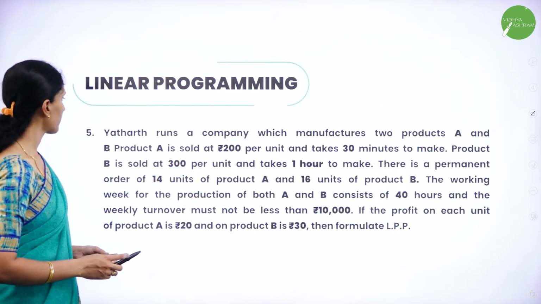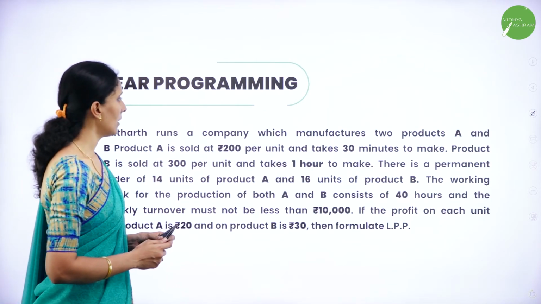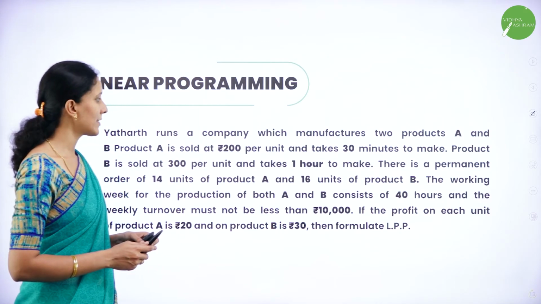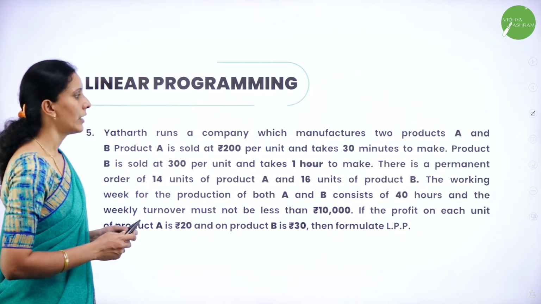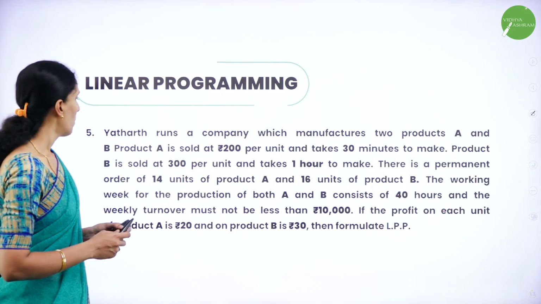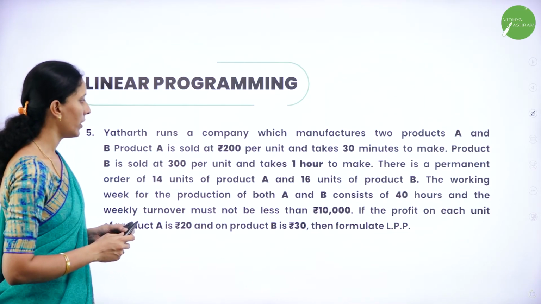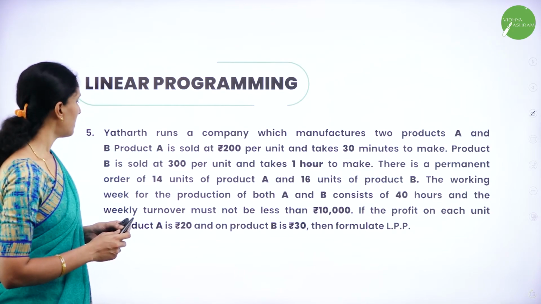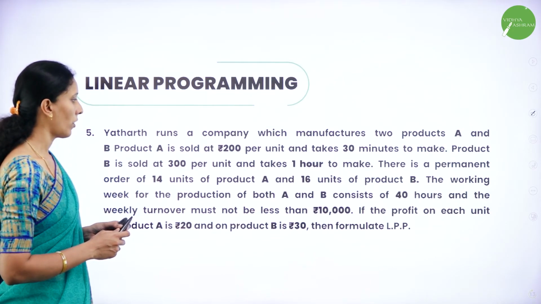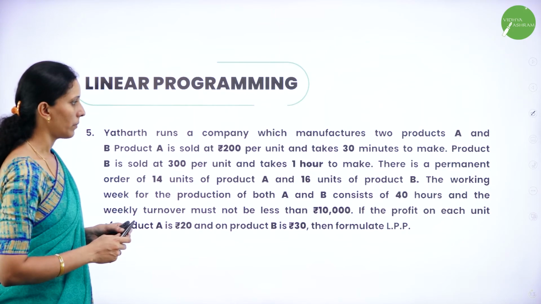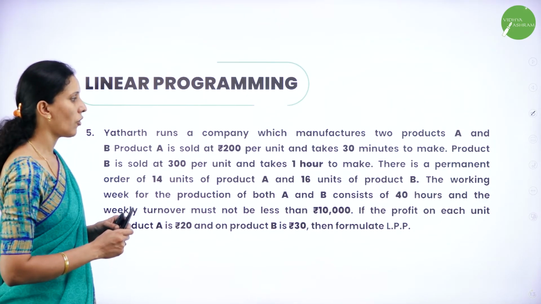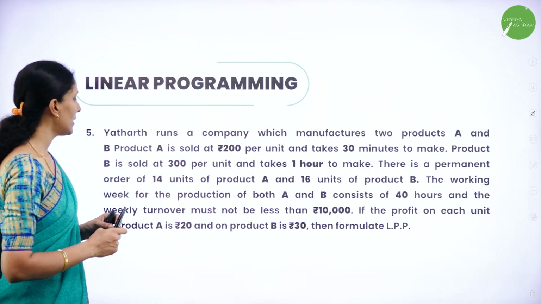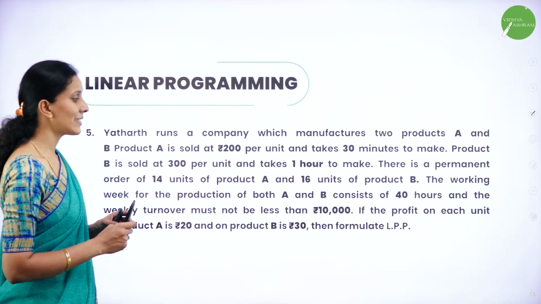Next question. Yatharth runs a company which manufactures 2 products A and B. Product A is sold at rupees 200 per unit and takes 30 minutes to make. Product B is sold at 300 per unit and takes 1 hour to make. There is a permanent order of 14 units of product A and 16 units of product B. The working week for the production of both A and B consists of 40 hours, and the weekly turnover must not be less than rupees 10,000.